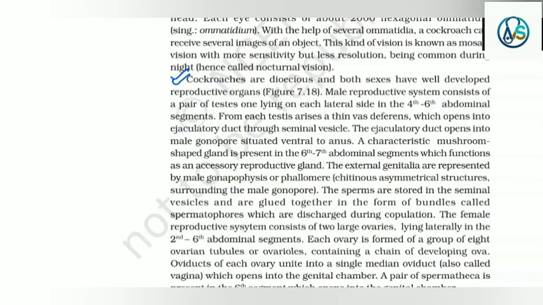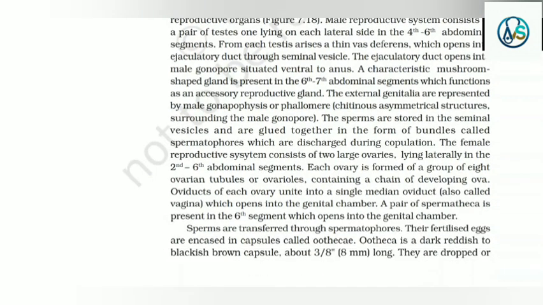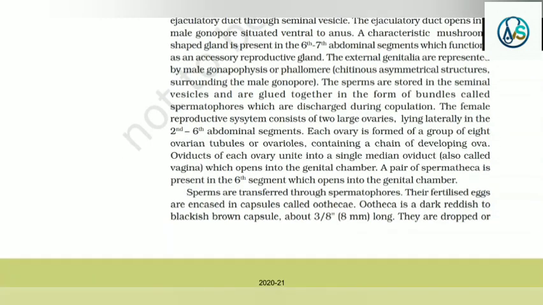A characteristic mushroom-shaped gland is present in the 6th to 7th abdominal segments, which functions as an accessory reproductive gland. The external genitalia are represented by male gonapophysis or phallomere, chitinous asymmetrical structures surrounding the male gonopore. The sperms are stored in the seminal vesicles and are glued together in the form of bundles called spermatophores, which are discharged during copulation.